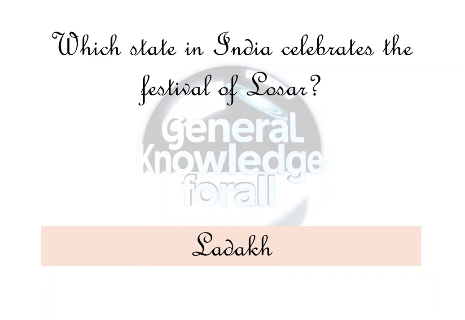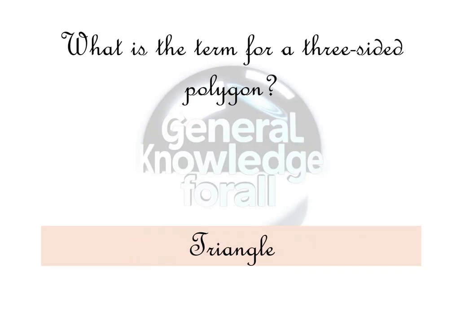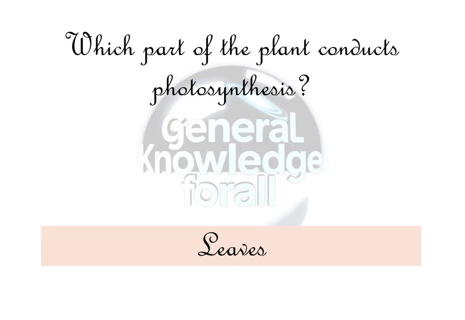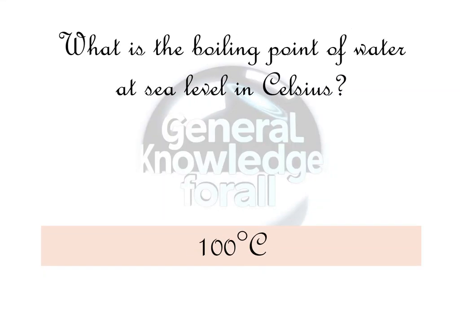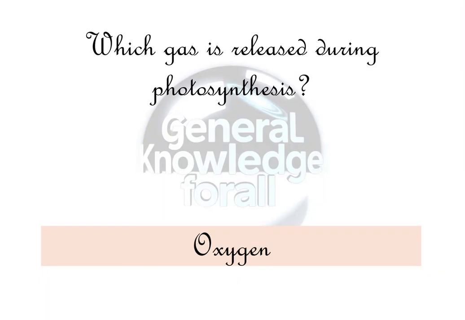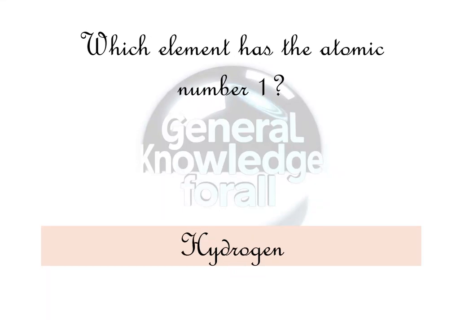Ladakh. What is the term for a three-sided polygon? Triangle. Which part of the plant conducts photosynthesis? Leaves. What is the boiling point of water at sea level in Celsius? 100 degrees Celsius. Which gas is released during photosynthesis? Oxygen. Which element has the atomic number 1? Hydrogen. What is the capital of Karnataka?